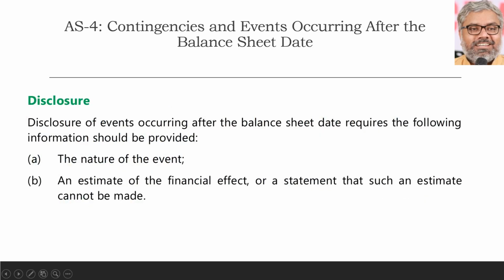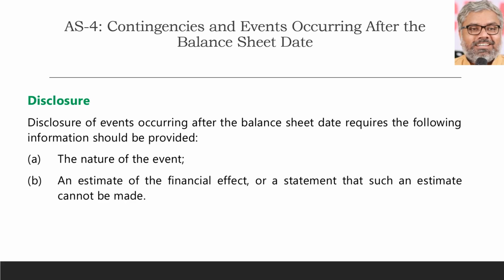Disclosures, what has to be done? Simple, naturally. They require the disclosure of the nature of the event. The story has to be written in the report. What happened, this is all what has happened. Not only just the story, the financial impact of that event has to be estimated. The effect in financial terms on the financial position and performance of the organization has to be estimated, and that should also be disclosed.